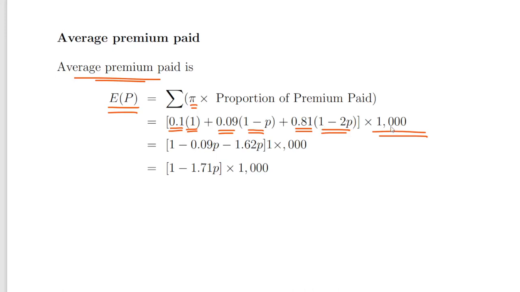And the premium level is 1000 because you start at 1000. Working that out, we end up with 1 minus 0.09 times P minus 1.62 times P, times 1000. So that is 1 minus 1.71 times P, times 1000. That's just a little mistake there, it should say 1 times 1000.